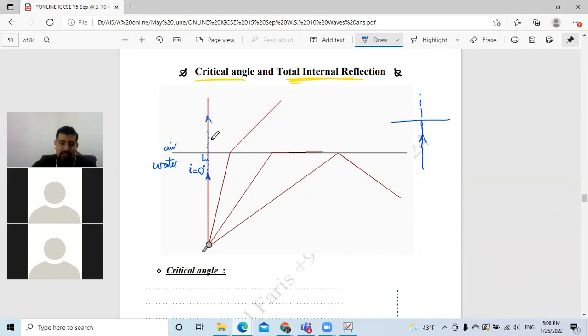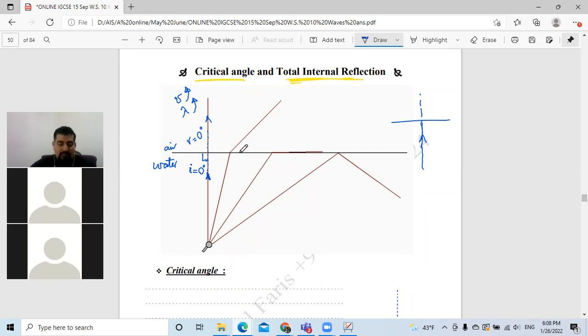No, it does not change its direction, but it refracts. Why does it refract? Because it doesn't change its direction, but the speed becomes faster in air, and the wavelength becomes longer. But its direction doesn't change because the angle of incidence in this situation was 0, and sine 0 is 0. So sine i is 0, so sine r is 0 also.